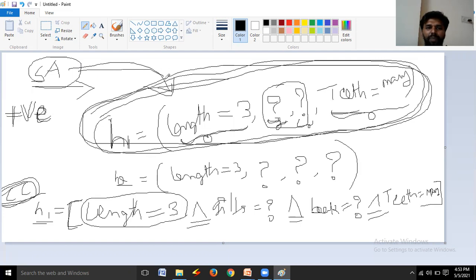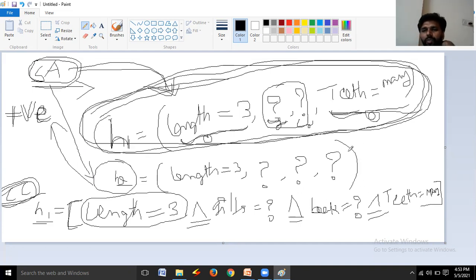If H1 identifies this object as a positive example, then automatically H2 identifies this sea animal as a positive example. Why? Because instead of teeth, we are using question mark. Question mark indicates a generalized representation. Here, teeth is equal to many or teeth is equal to few. It allows both. Got the point?